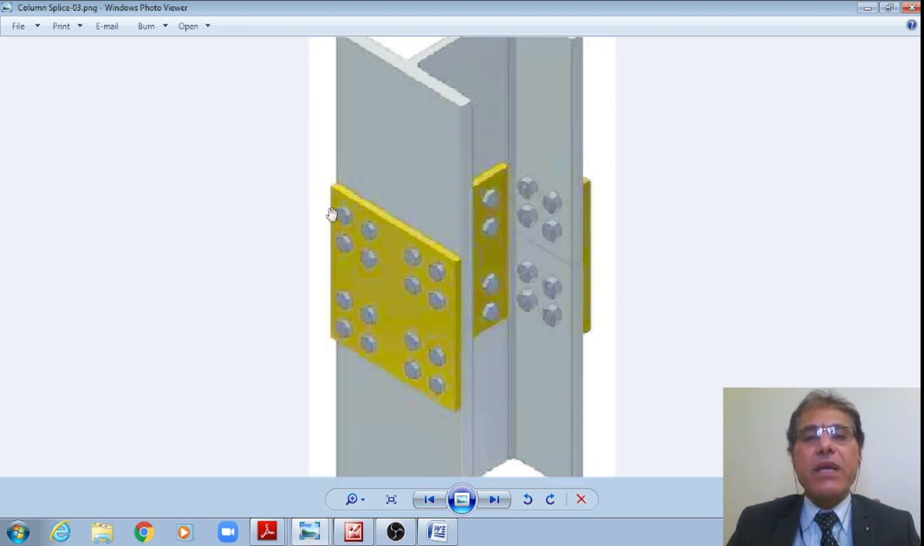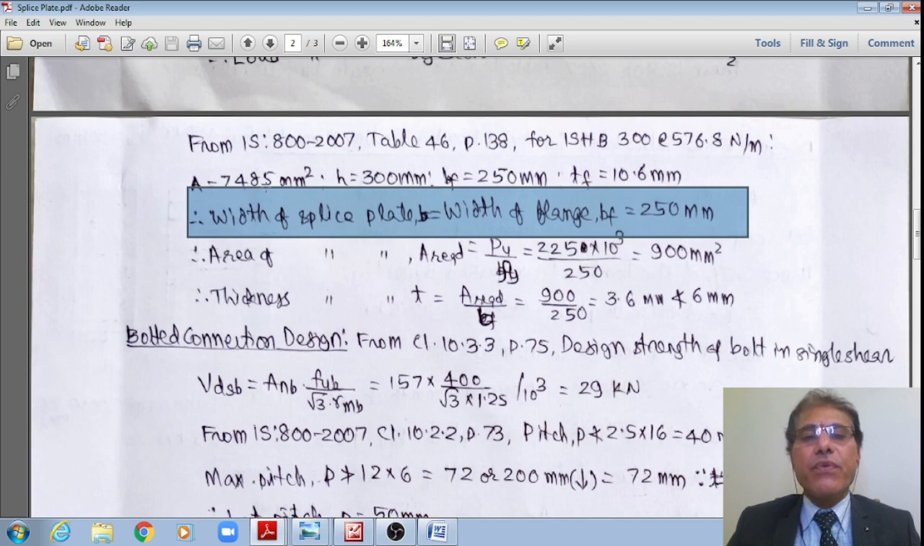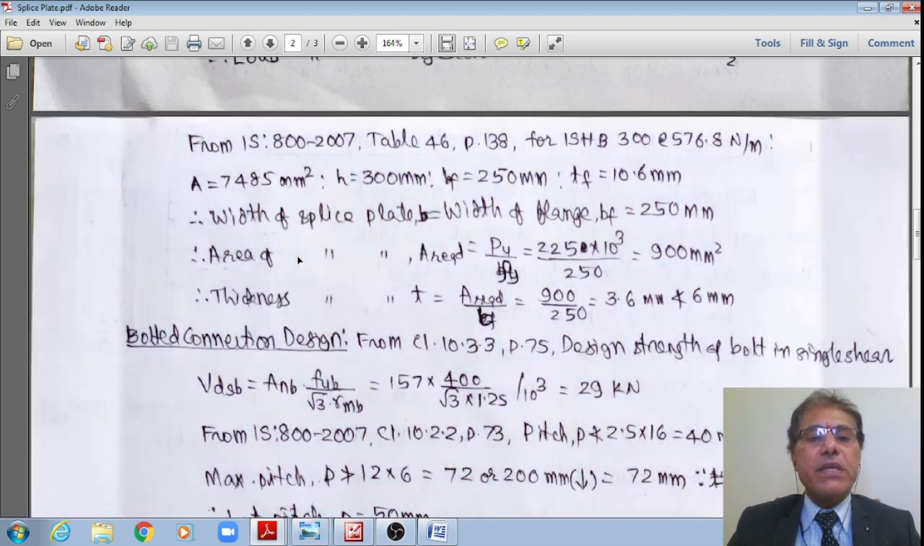Therefore, the width of this splice should be numerically equal to the width of this flange. Therefore, now I am fixing that. The width of the splice plate is equal to the width of the flange, which is equal to BF, which is equal to 250. One property I have fixed, right.